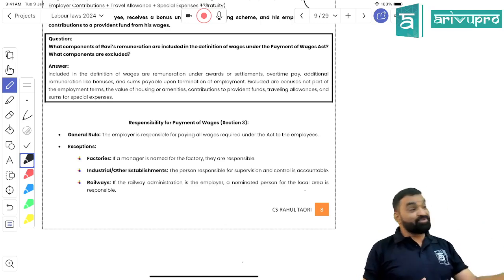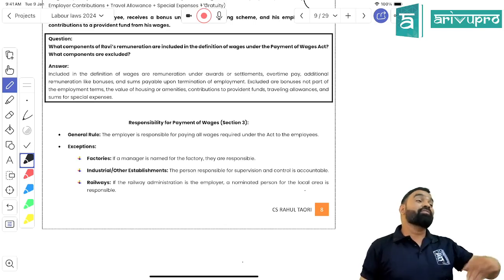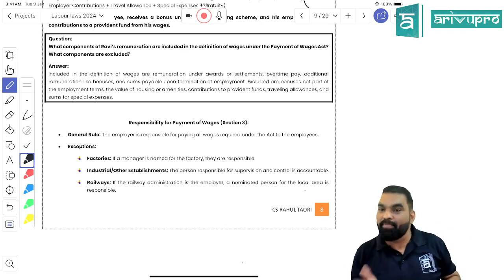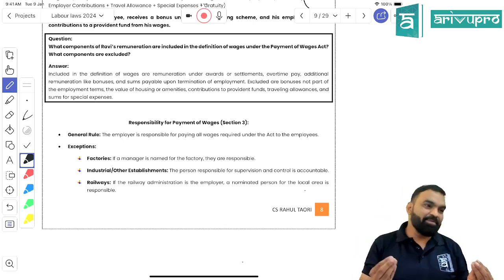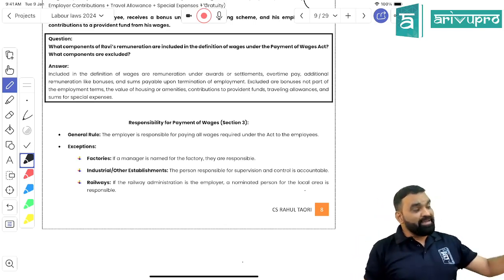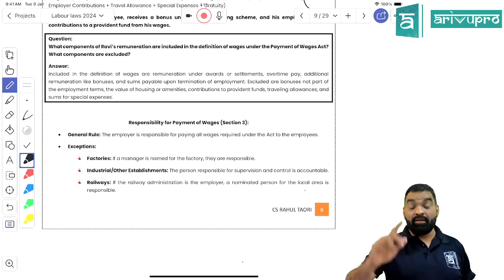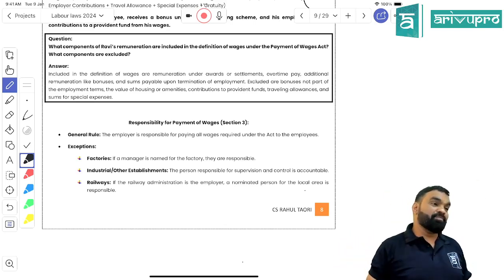Got my point, students? So the primary and foremost responsibility lies with the owner, not with the HR manager, because what I can delegate is my powers, but what I cannot delegate is my responsibility. Is it clear? So even if there is a contravention of labor laws, can employees file a suit against the company secretary of the company? Yes or no?